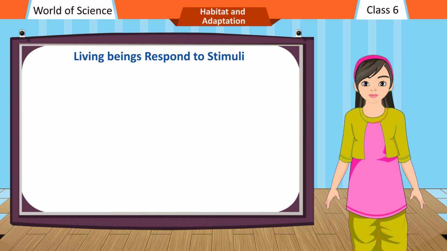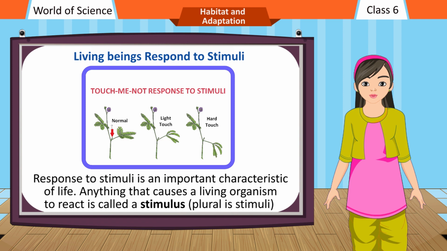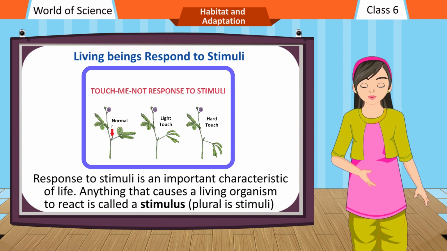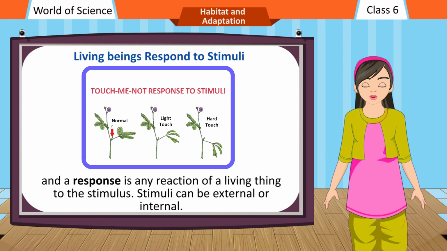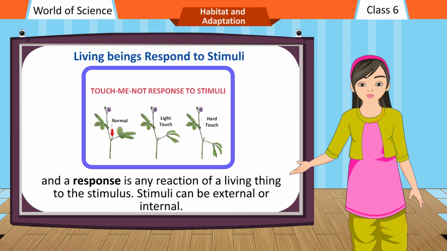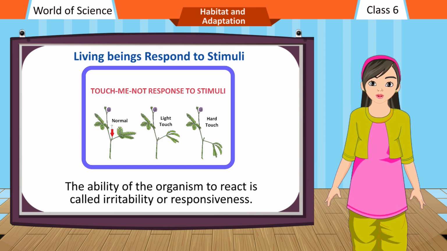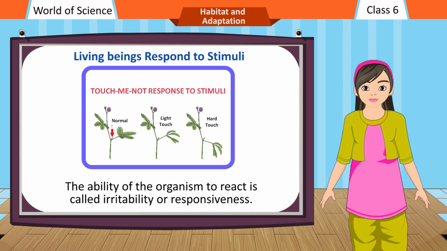Living beings respond to stimuli. Response to stimuli is an important characteristic of life. Anything that causes a living organism to react is called a stimulus, plural is stimuli, and a response is any reaction of a living thing to the stimulus. Stimuli can be external or internal. The ability of the organism to react is called irritability or responsiveness.